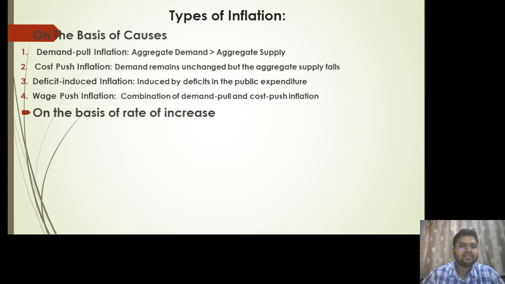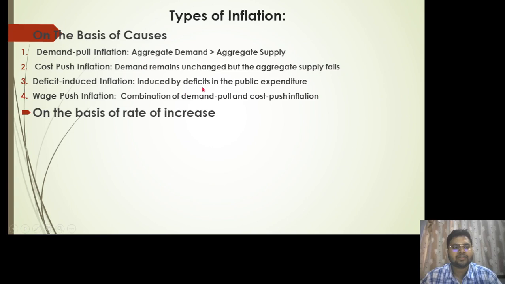So on the basis of causes, I have further divided inflation into four more categories. Number one is demand pull inflation, then cost push inflation, then deficit induced inflation, and wage push inflation. I'm only giving the basic details about these types here. In the upcoming slides, I'll be dealing with them in detail.